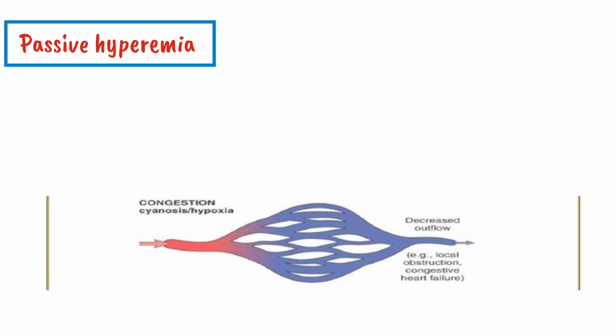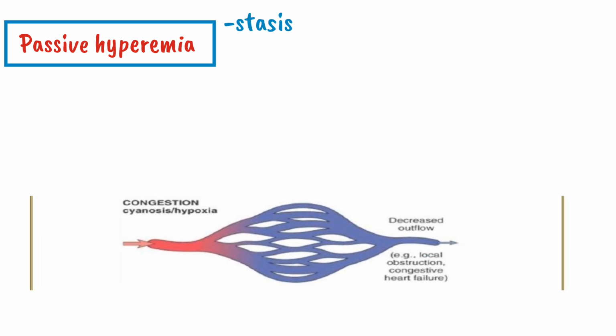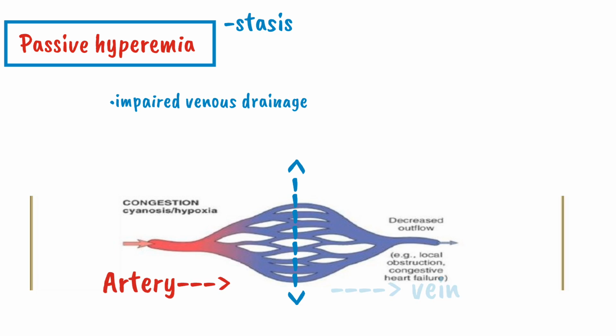Now come to passive hyperemia, also termed stasis. It is a consequence of impaired venous drainage. For example, this is an organ, the artery is supplying the blood and the veins are carrying the deoxygenated blood from the organ. So whenever there is a blockage to the venous drainage, there will be a dilation of venules,